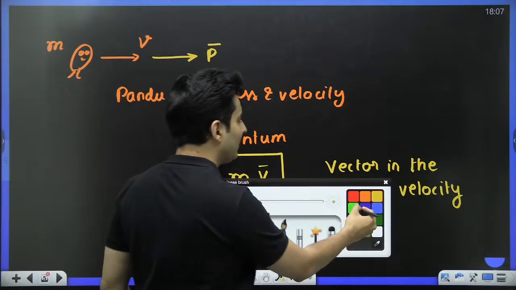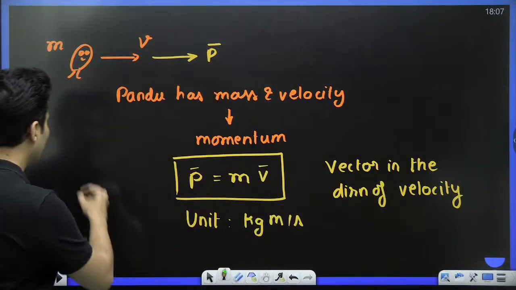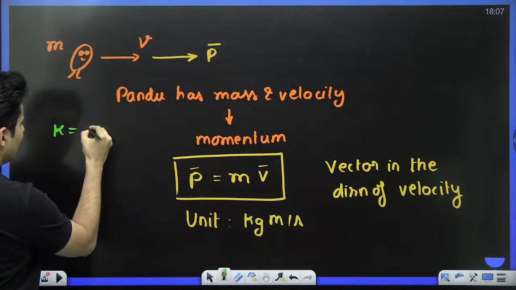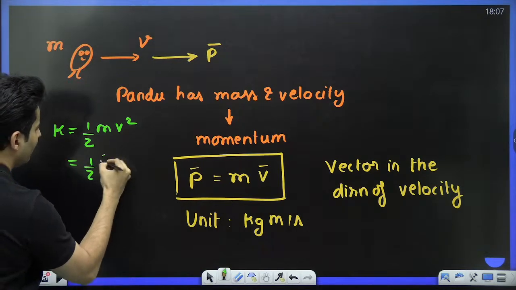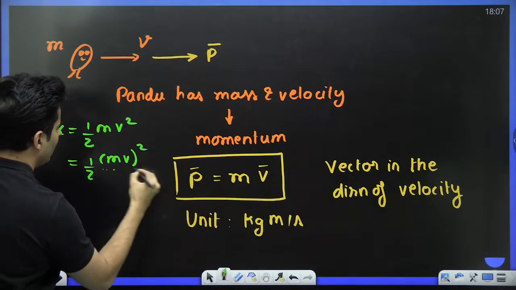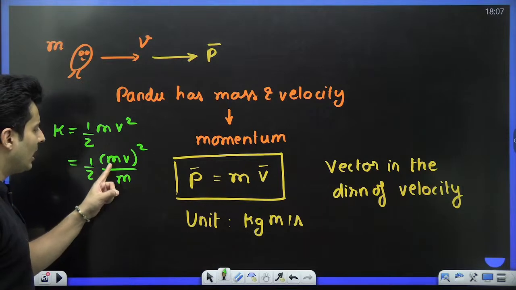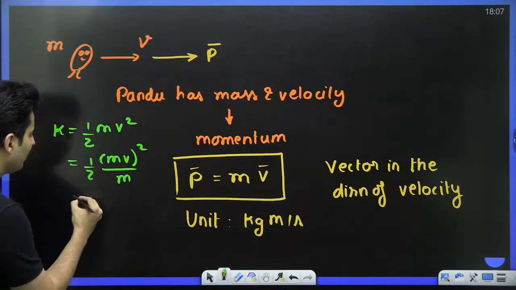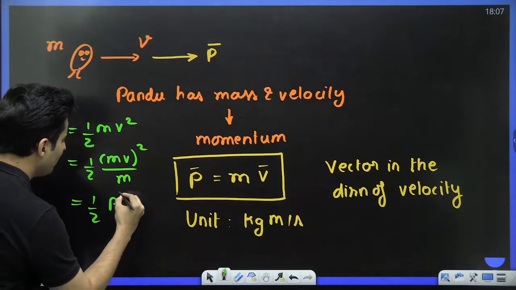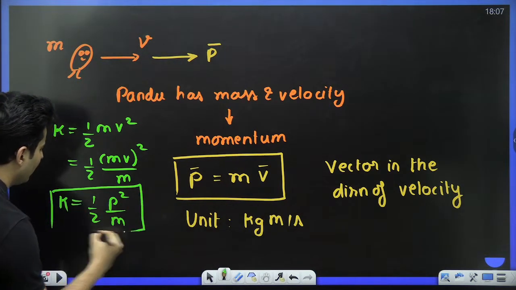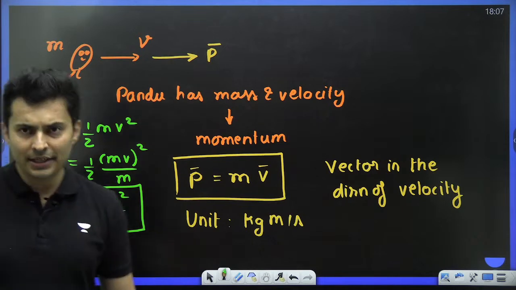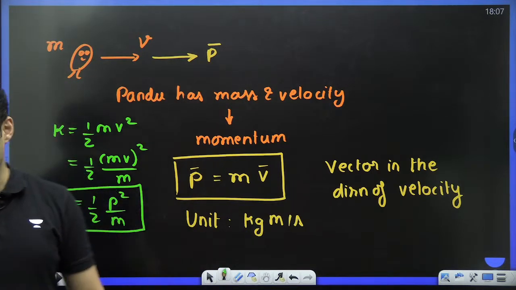And momentum is also, by the way, related to kinetic energy, because kinetic energy is nothing but half mv square. I can write this as half mv whole square divided by m. I multiply by m, divide by m. So this mv is becoming momentum. So this will be half p square by m. So this is how kinetic energy is related to its momentum, right?